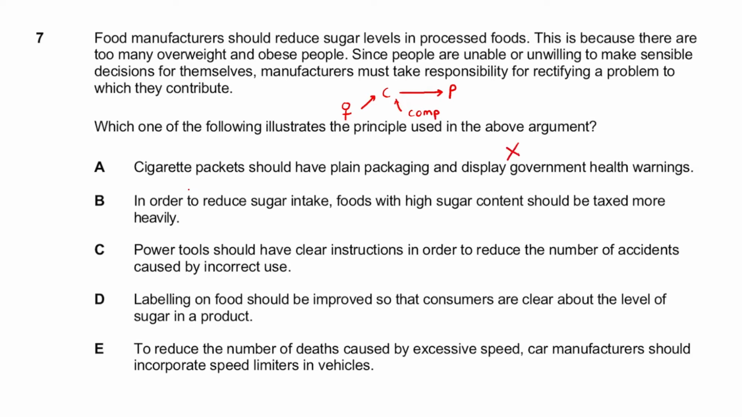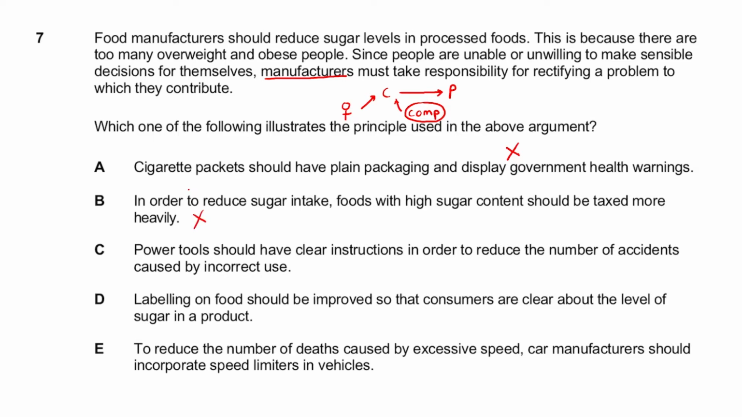In order to reduce sugar intake, food with high sugar should be taxed more heavily. That's rather targeting the person. In this argument, they're saying manufacturers. Here I can say manufacturers. So it should be these people who we target. So it can't be this one.